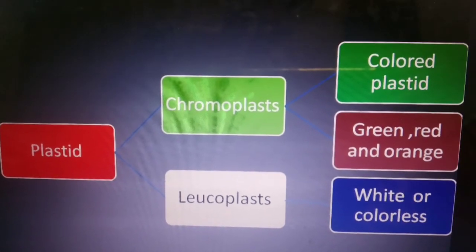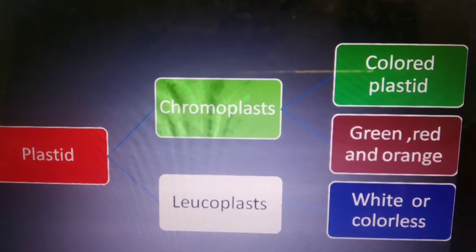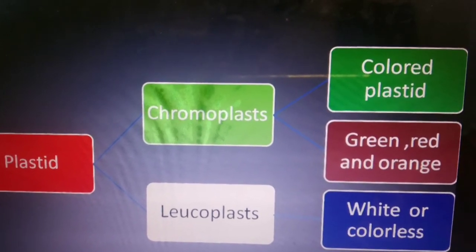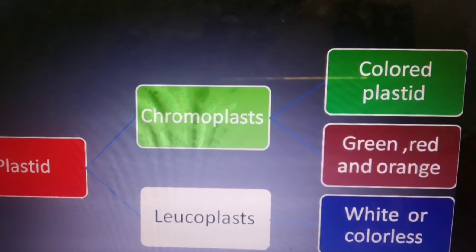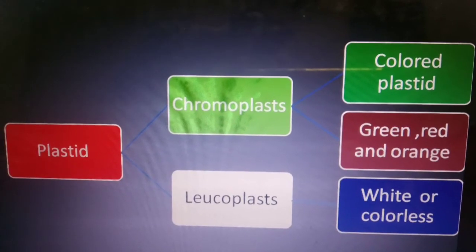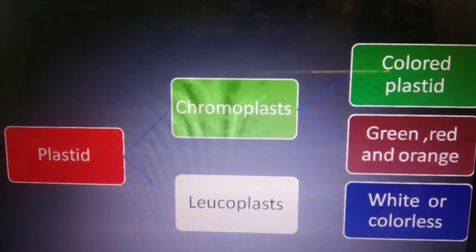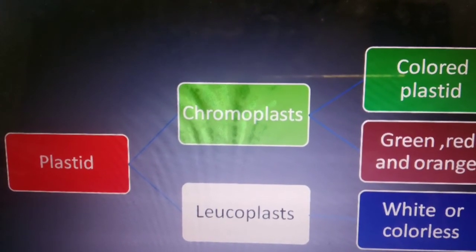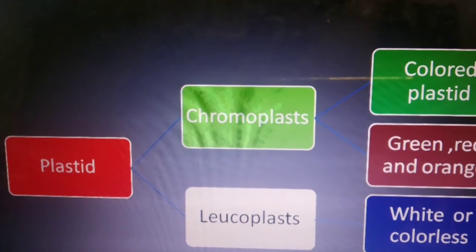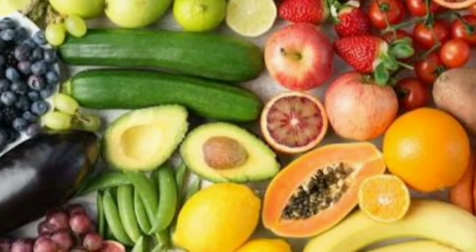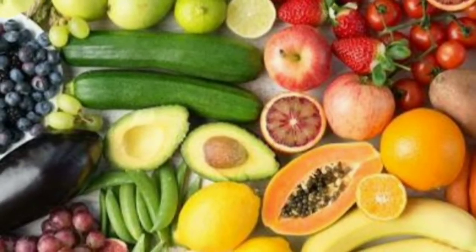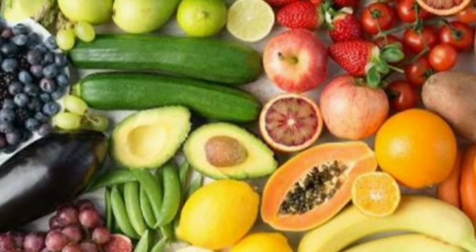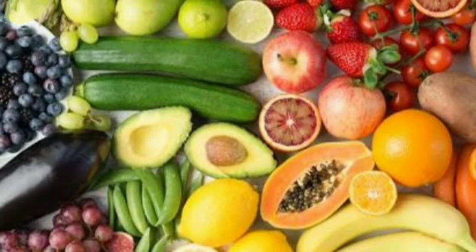The word chromo means colored. So chromoplast contains colored plastids, and leuco means white or colorless. So it contains white plastid, or it is also known as colorless plastid. Now colored plastids are green, red and orange. These red and orange plastids are called carotenoid plastids, which are responsible for giving colors to fruits and vegetables.